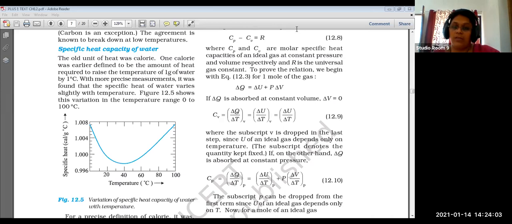Textbook. This is the Mayer's formula derivation given in terms of differentiation. The same thing I am going to give you in a slightly different way, but both are the same. There is no difference in that. So what are Cp and Cv? Molar specific heat capacities of an ideal gas at constant pressure and at constant volume. Then write down, we have